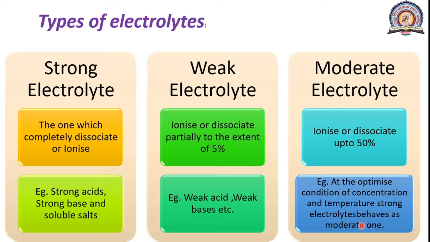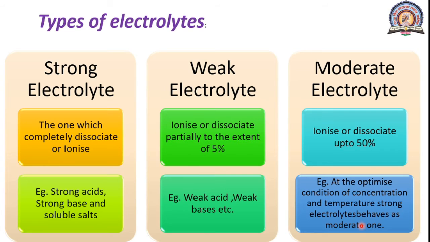Strong electrolyte. The electrolytes when dissolved in water ionize or dissociate almost completely are called strong electrolytes. The examples of strong electrolytes are strong acids, strong bases and strong salts or the soluble salts. Next is a weak electrolyte.